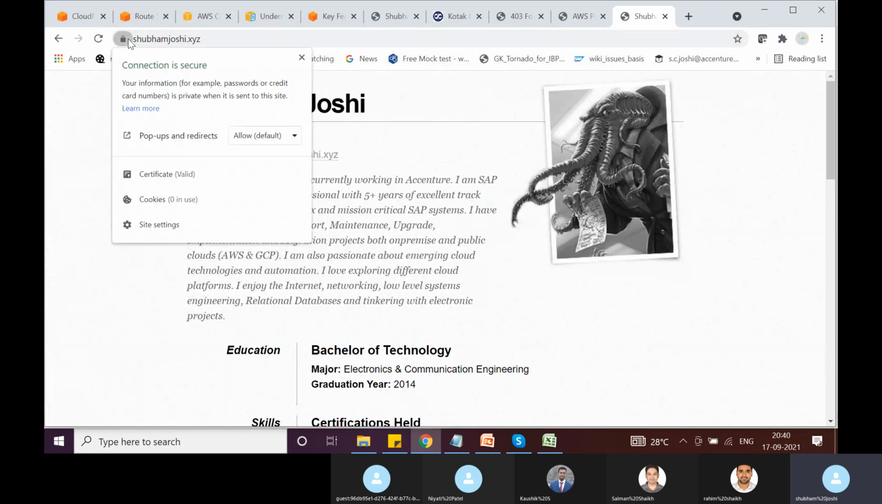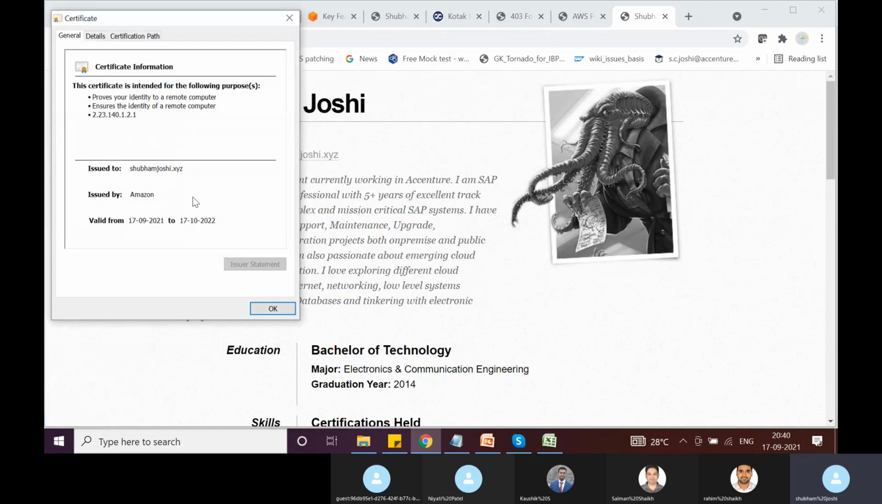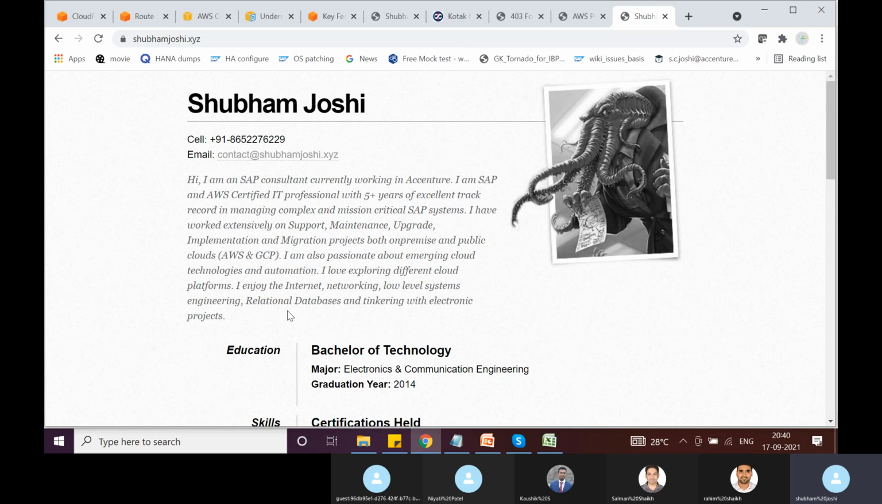It has a valid certificate also installed. If I look, it says issued to this domain, issued by Amazon. It is valid for approximately maybe 12 months. So this could be the best architecture you can have for a static website.